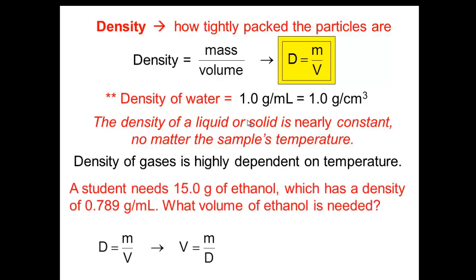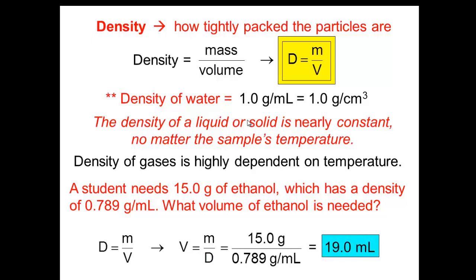Let's suppose that we have 15 grams of ethanol, which has a density of 0.789 grams per milliliter. What's the volume of ethanol? D equals M over V, and by using the crossing process, V equals M over D. What is given here is the mass, which is 15 grams, and the density, which is 0.789 grams per milliliter. So let's substitute these values. This means V equals 15 over 0.789, which is equal to 19 milliliters.